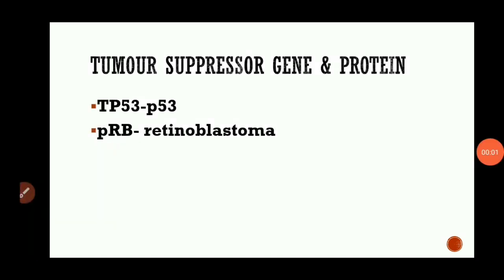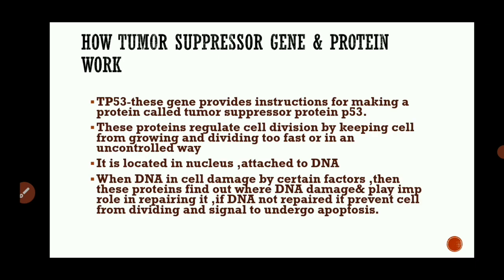Here are some examples of tumor suppressor genes and tumor suppressor proteins. The most common tumor suppressor gene is TP53, which produces a tumor suppressor protein P53. Another example is RB, a tumor suppressor gene that produces the protein retinoblastoma. How do the tumor suppressor gene and protein work? Let us understand how a tumor suppressor gene works with the help of the example TP53.